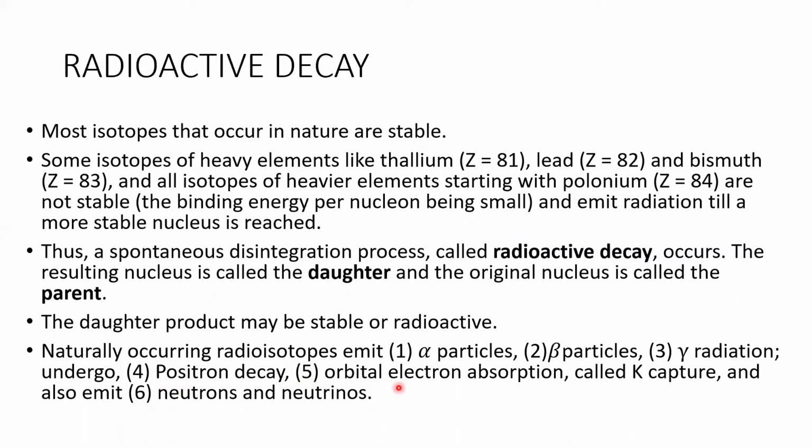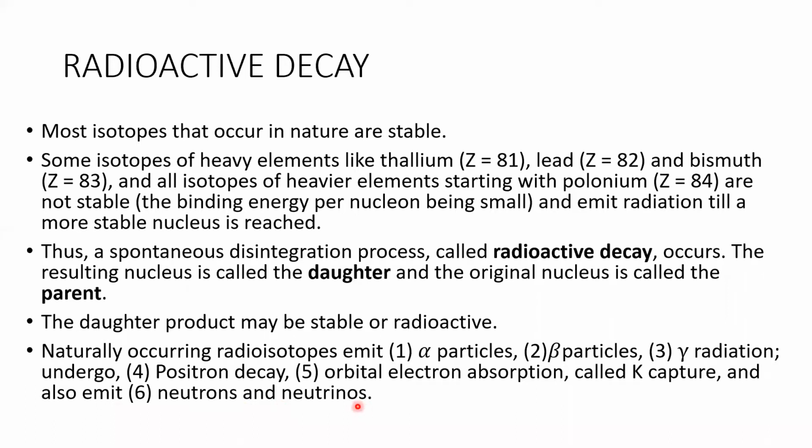Or orbital electron absorption may happen, where a nucleus absorbs an orbiting electron, also known as K capture, or the nucleus may emit neutron or neutrino particles.